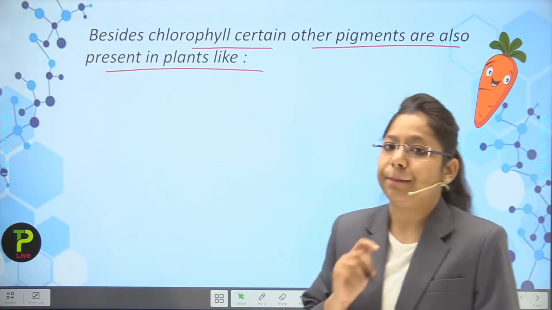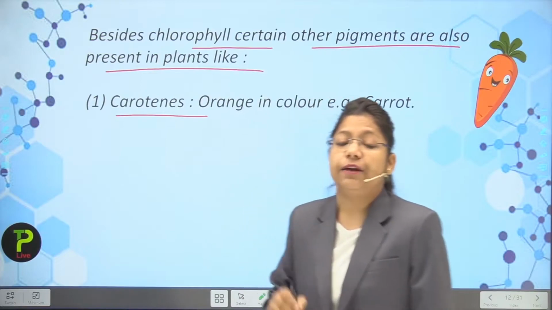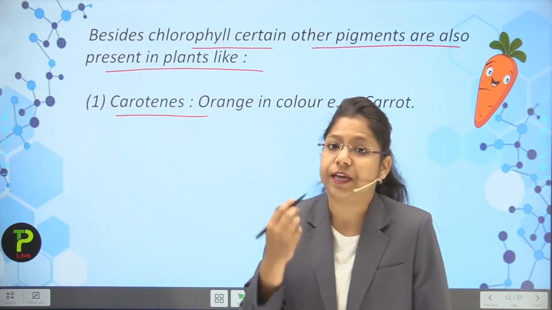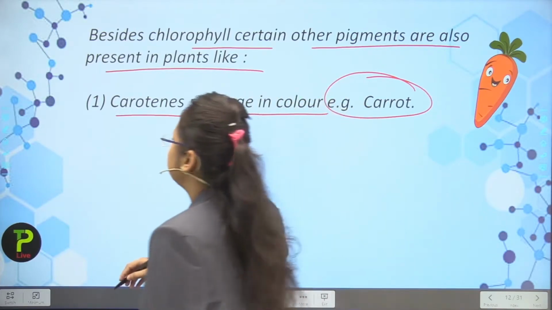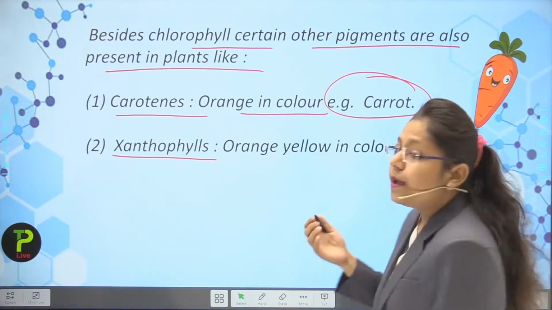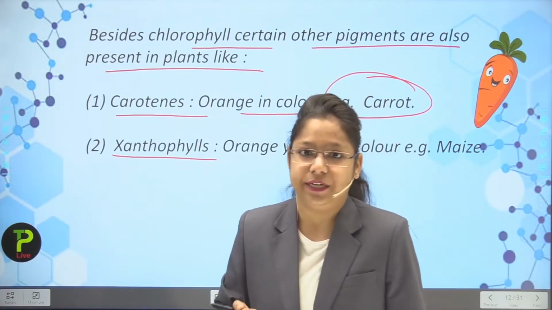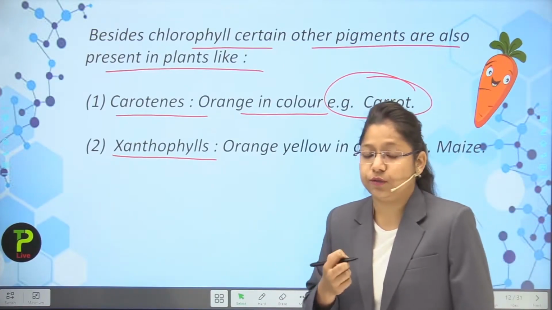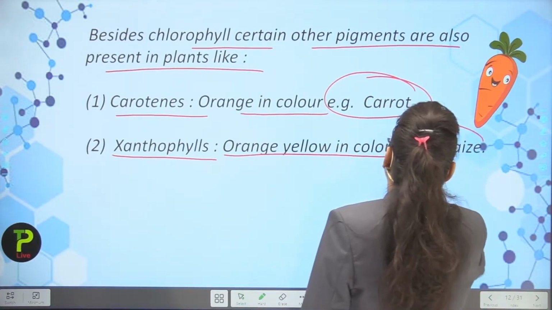So let's see the pigments which are present. The first pigment is carotene. Carotene is present mainly in carrots. So it is named carrot because of the presence of carotene. It is orange in color, example carrot. Now the next point, xanthophylls. Xanthophylls are the pigments which are present in maize. Have you eaten maize? The sweet corns are really very yummy to eat. So they contain what? Xanthophyll pigment. Because of the presence of xanthophyll, they are yellow in color. So orange yellow in color, example maize.